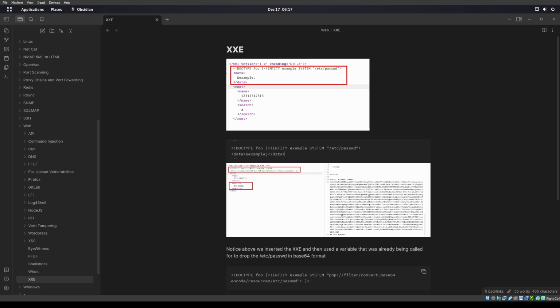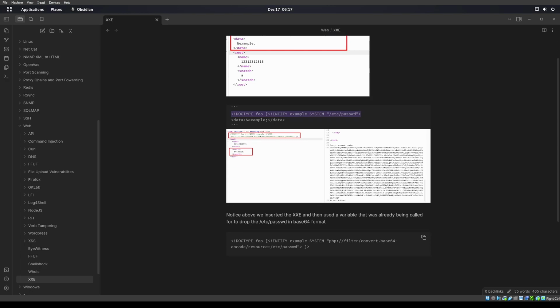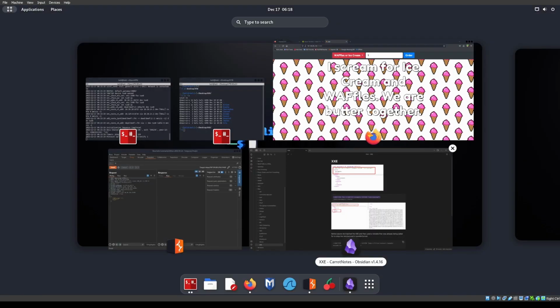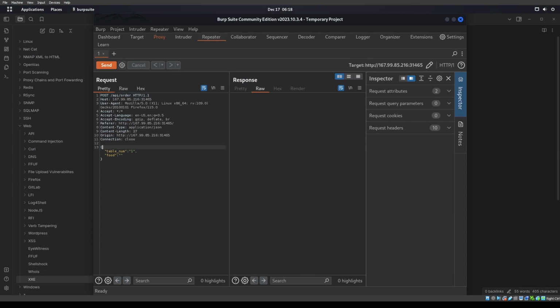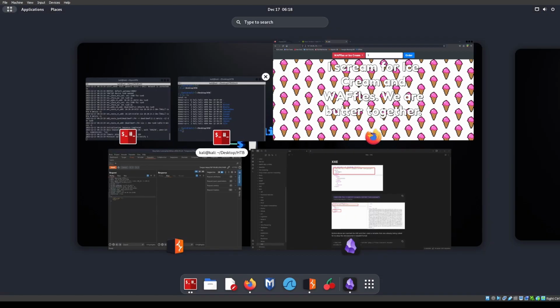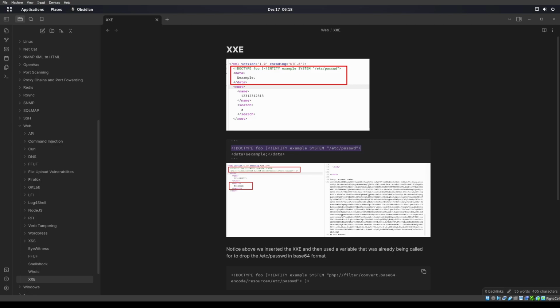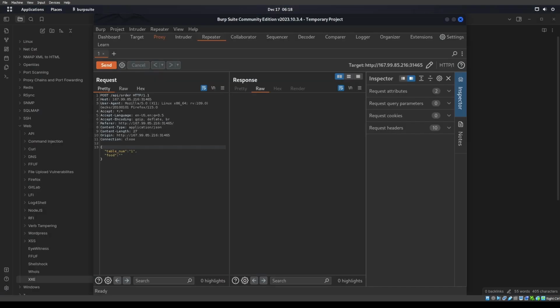Let's try something like this, like right here. You see system etc/passwd. You can always try something like that, like right there. Let's go ahead and throw that into there. And if this doesn't work, we'll try some other things, right? We can always do some other stuff here. So we want to throw that inside of here. Boom, something like that, right? Enter. Delete, home. Delete that. Oh, didn't really like that very much. I did it. Okay.